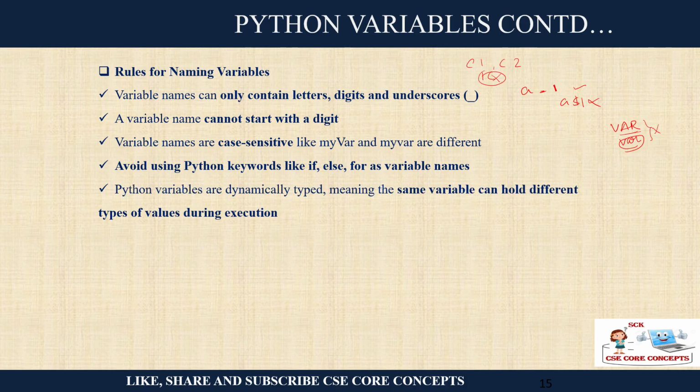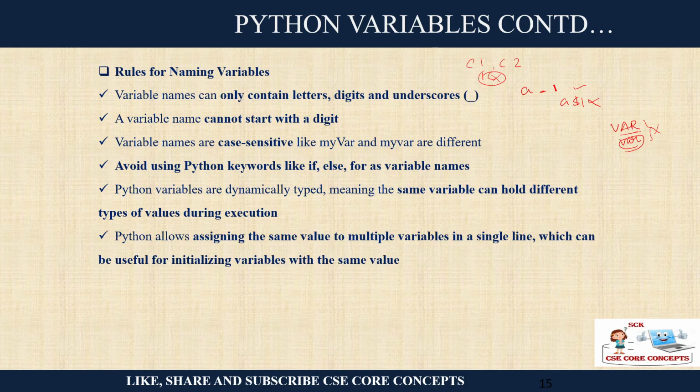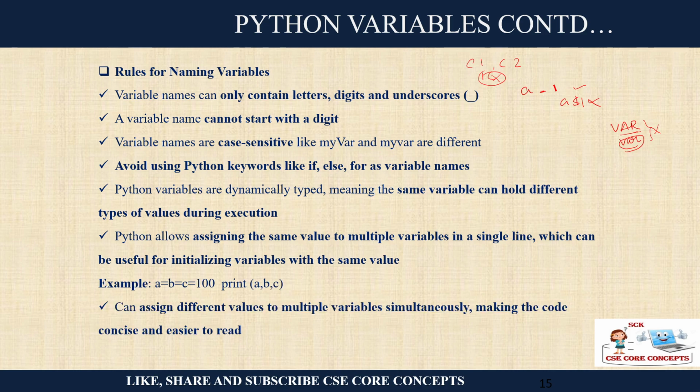Then they are dynamically typed, meaning the same variable can hold different types of values during execution. Let's see how. Let's say you first start with a equals 10, and later on in the program somewhere you write 20.